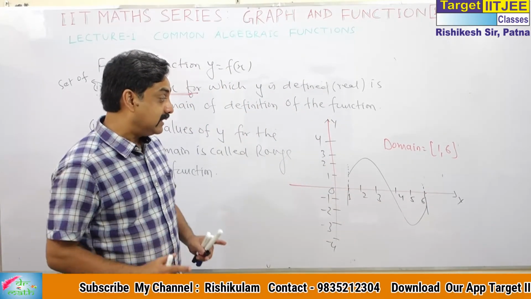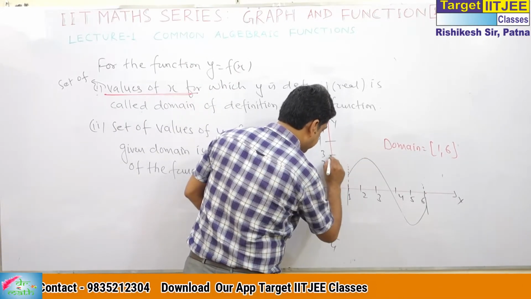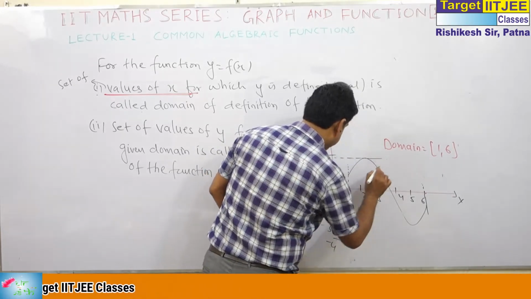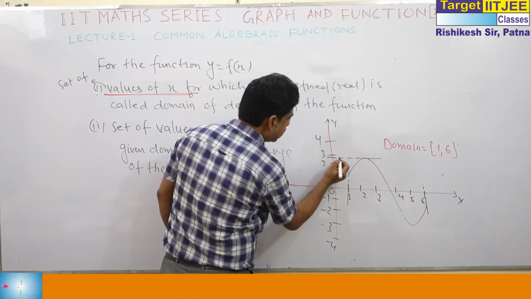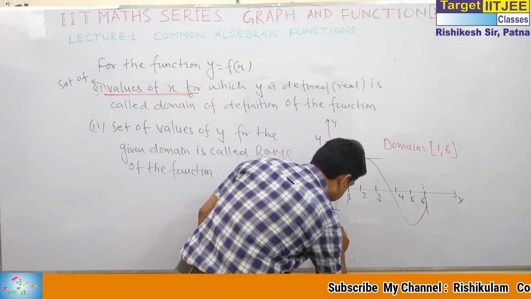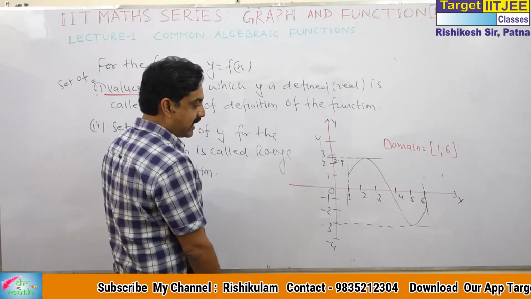What is range? For range, this is the highest point. Suppose this is 2.9 or 3. Now see this point. This is actually minus 3.